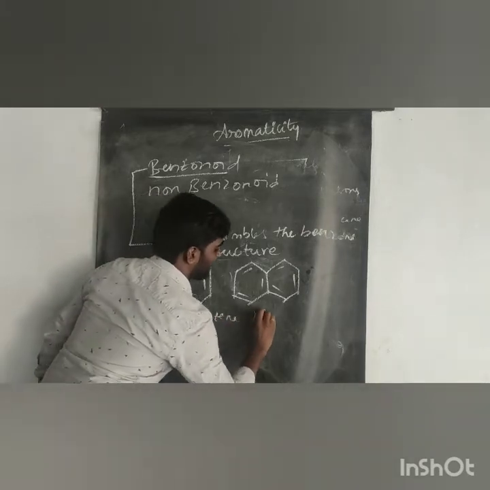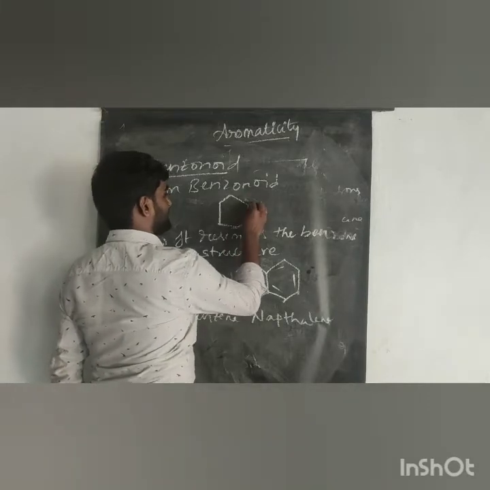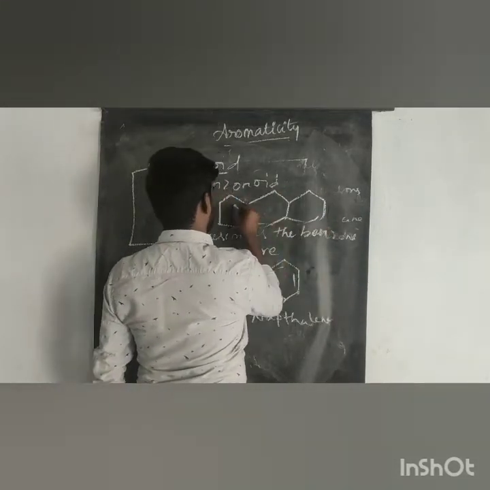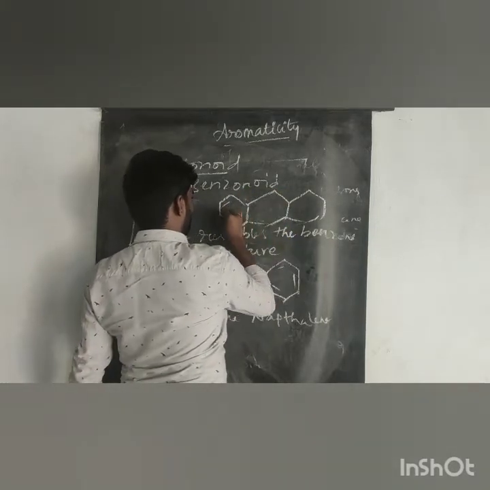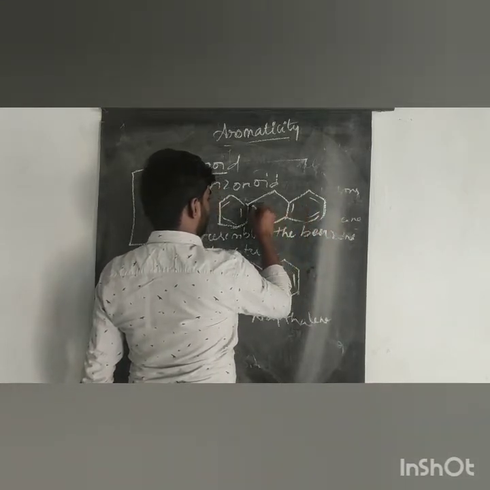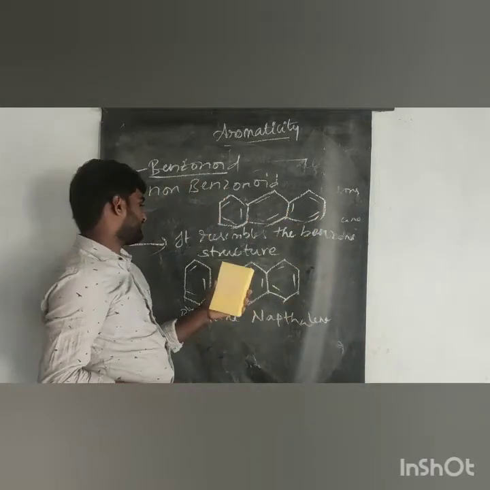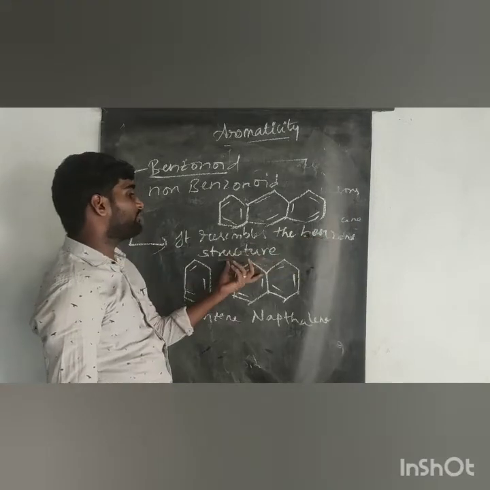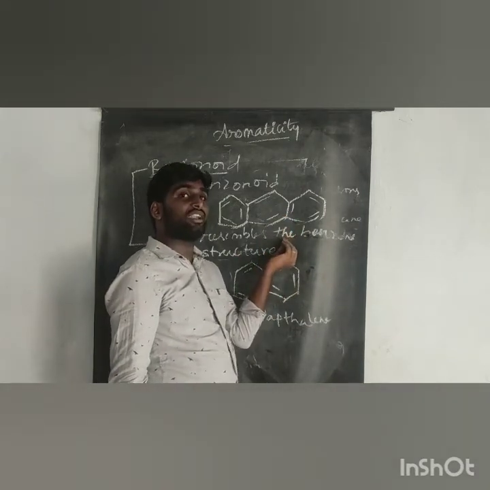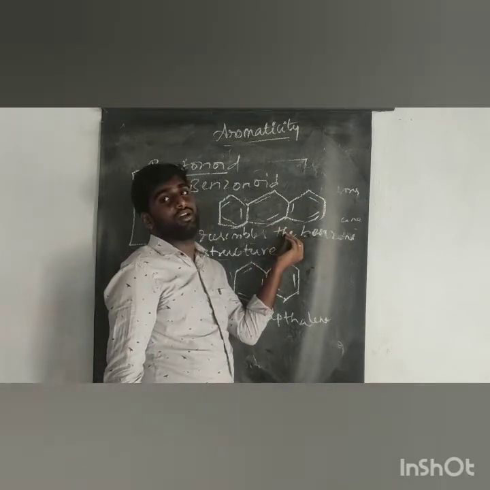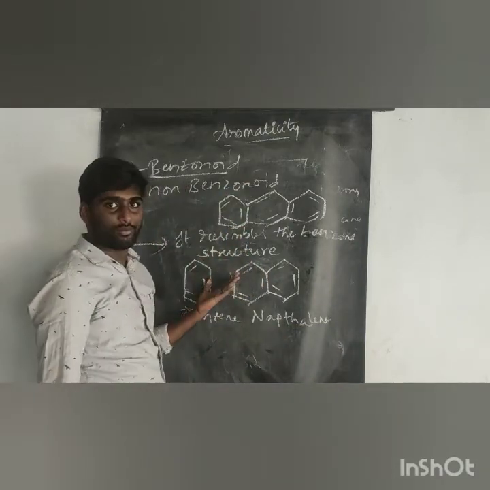Benzene, naphthalene, and this is anthracene. So these resemble the structure of benzene, and they obey Hückel's rule. These compounds have conjugated double bonds, at least one unhybridized p orbital, continuous overlapping of p orbitals, and planarity of the structure. So these are the benzenoid aromatic compounds.